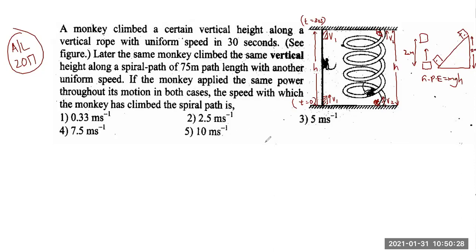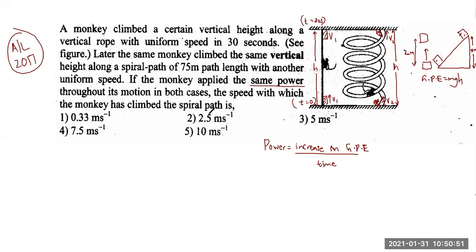And they are talking about power. Now, we know power for this particular monkey will be the increase in gravitational potential energy divided by time. If you read the question carefully, they have said same power.